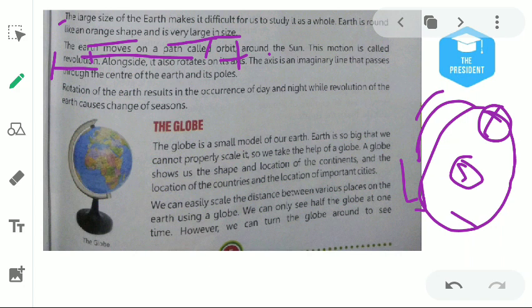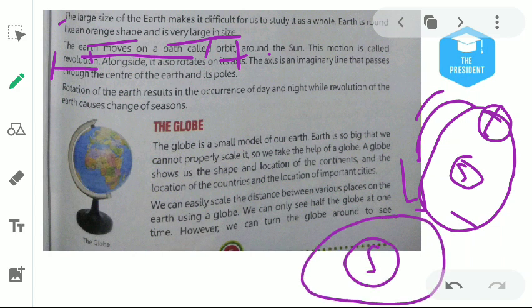At the same time, when Earth is revolving around the Sun, here is the Sun and Earth is moving around it, Earth is also rotating on its own axis, and this motion is known as rotation.